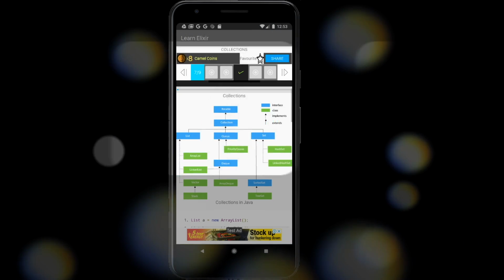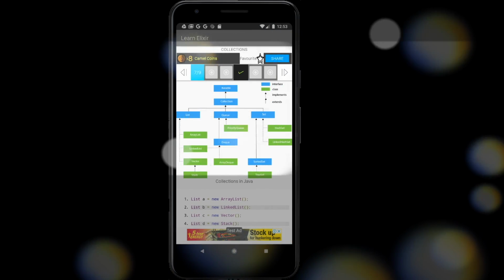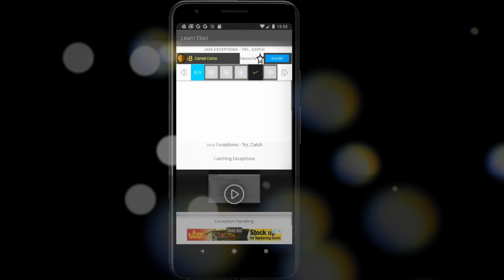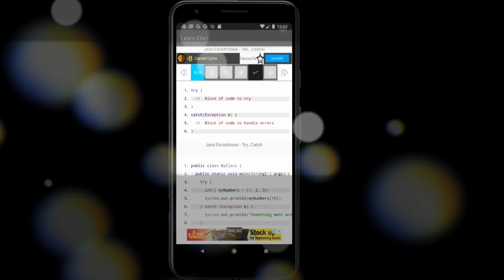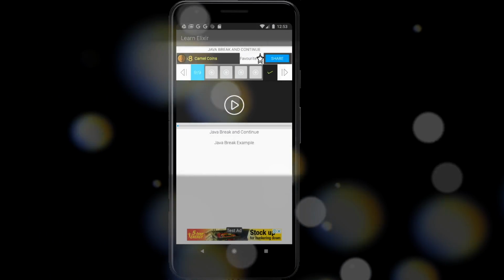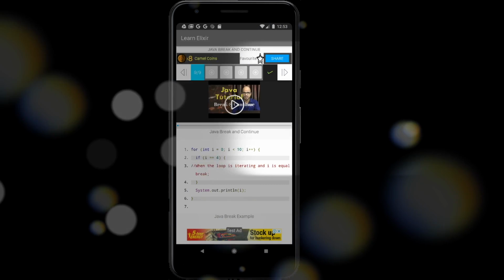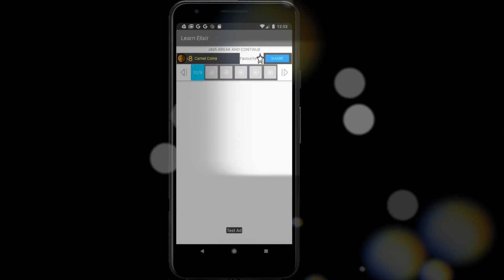Collections. How the heritage of collections, exceptions, how to handle exceptions, break and continue for loops. Okay, so when you finish, you can know that.